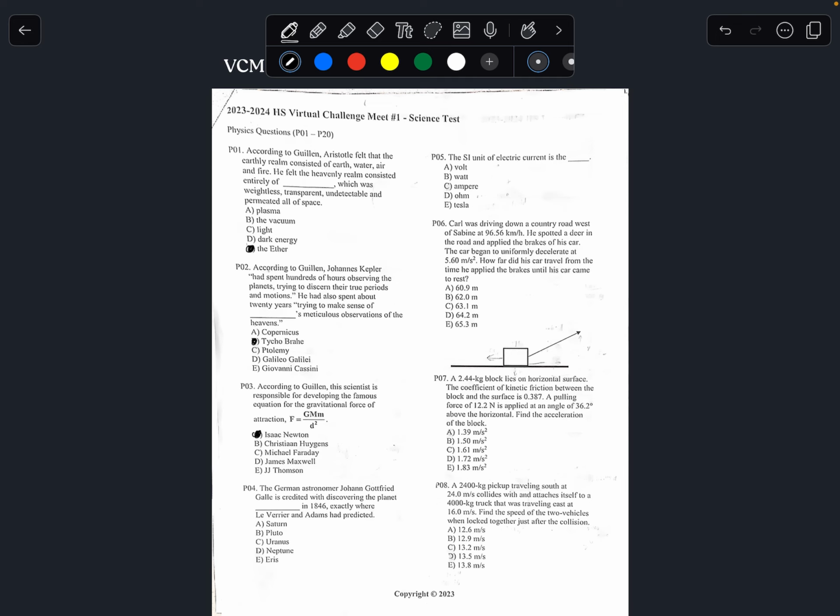Number 4 is always going to be an astronomy question, and that's just a prior knowledge question. The answer to number 4 is going to be D.